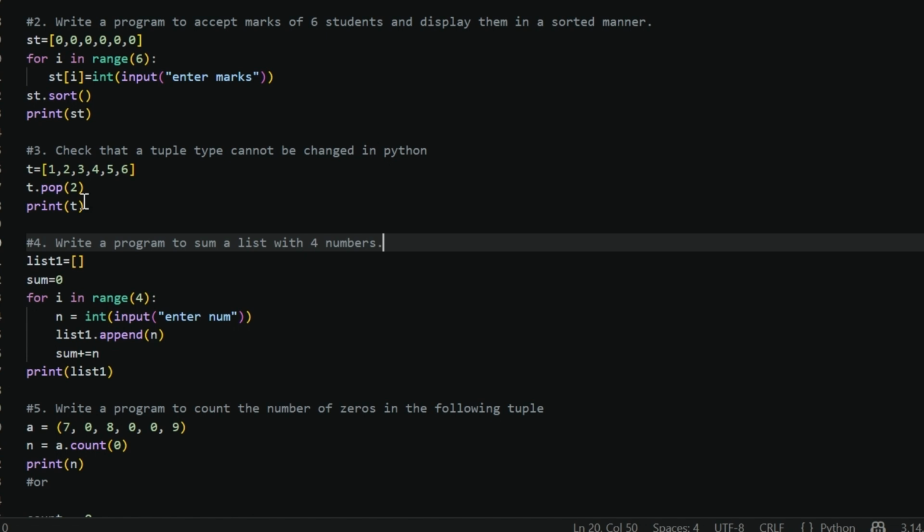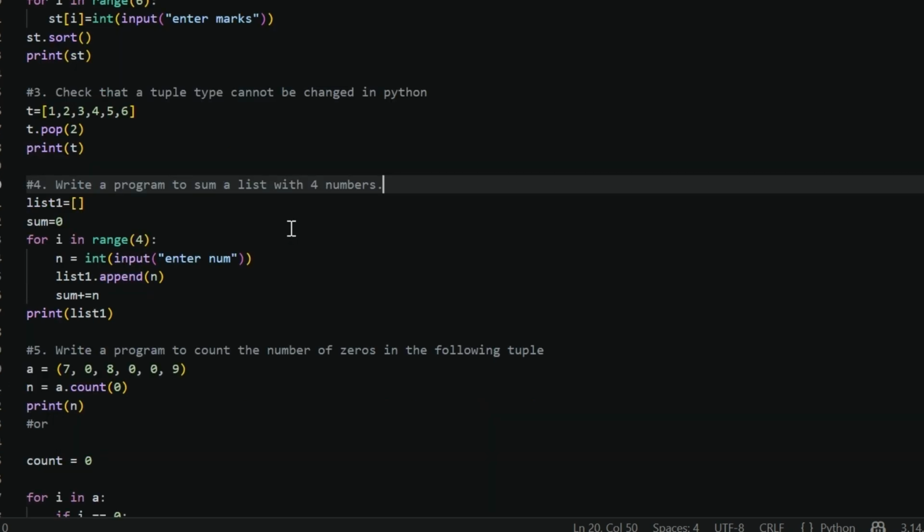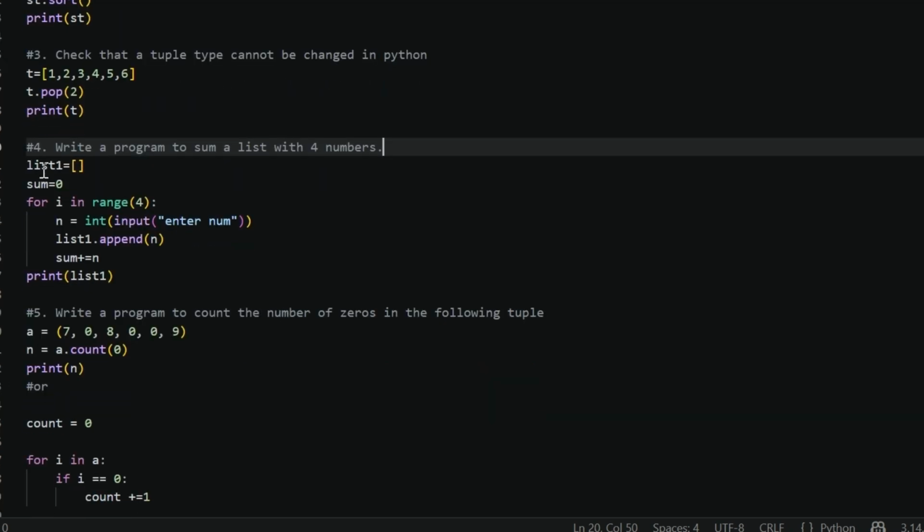Write a program to sum a list. In that we are going to sum: first of all, initialize an empty list, then a sum variable initialized with 0, then put a for loop with range 4, then take input with integer typecasting and store it in n, then append n into list 1. Sum plus equals n. We are taking the sum of every digit in the list and printing list 1.